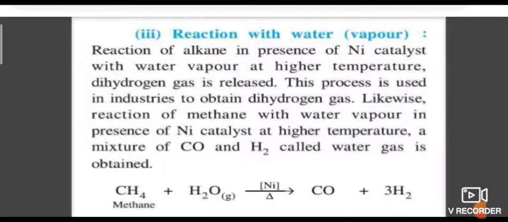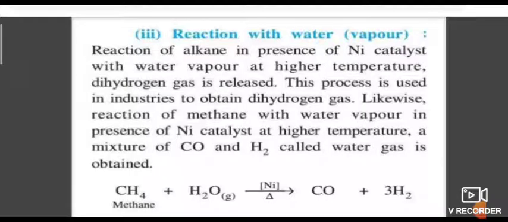Incomplete combustion gives a black product, that is called carbon black. The carbon black is used for making ink, printer ink, black pigments and filters. So incomplete combustion of an alkane, such as methane, gives carbon black, which is used in making printer ink and black pigment.